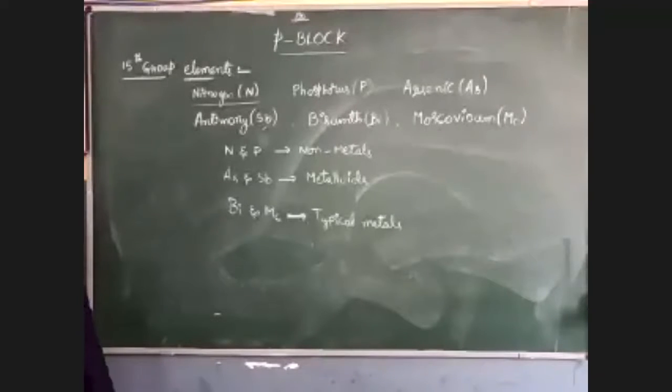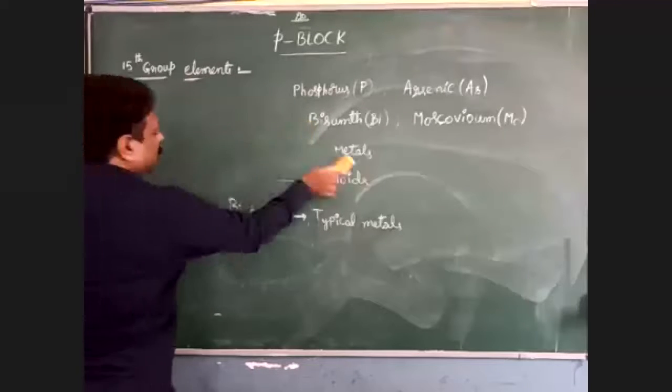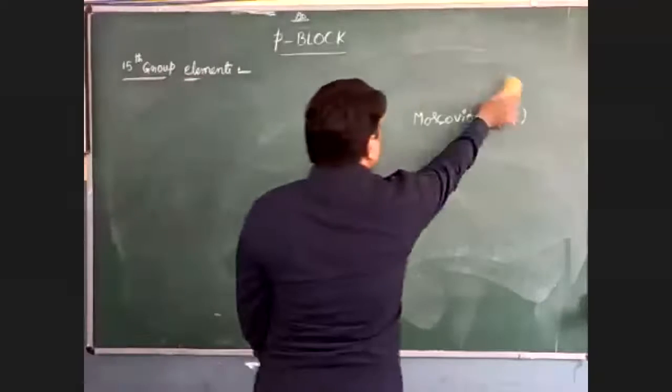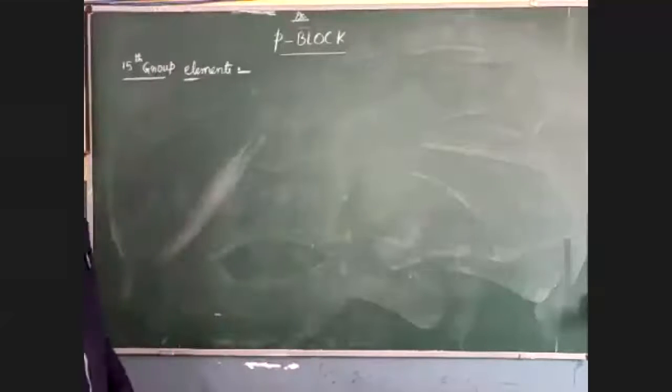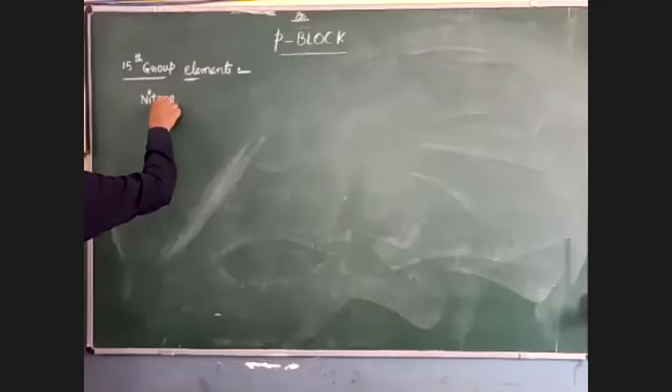Then come to their occurrence, that means where they are available for us. First I am going with nitrogen. Where is it available?